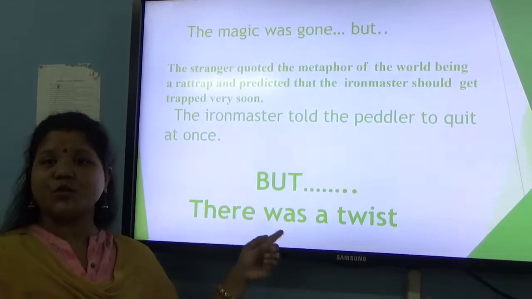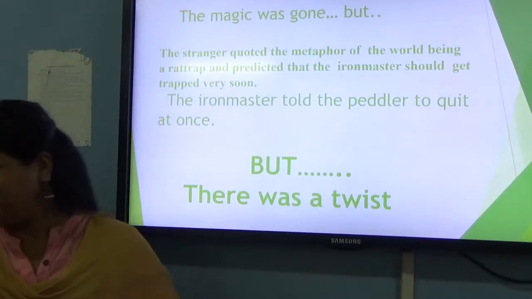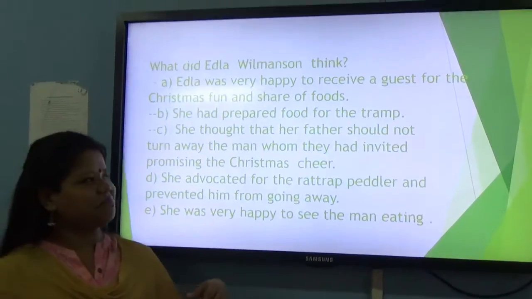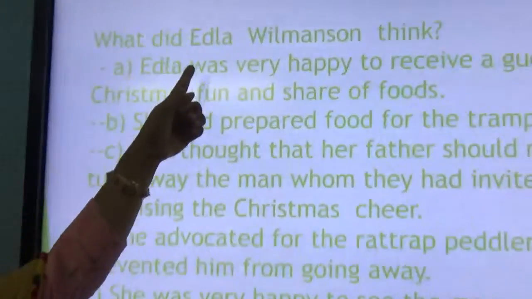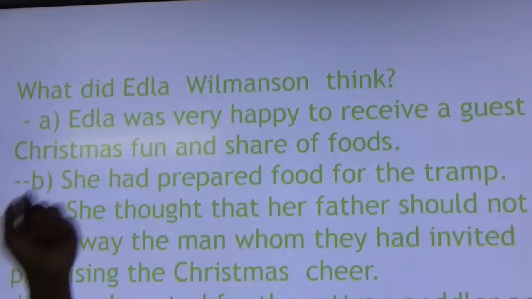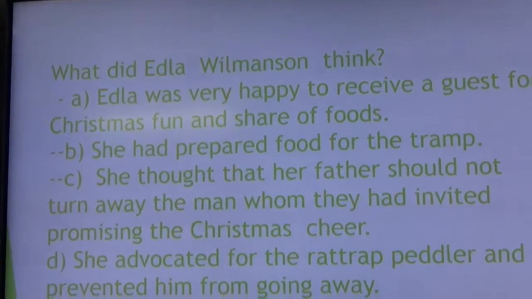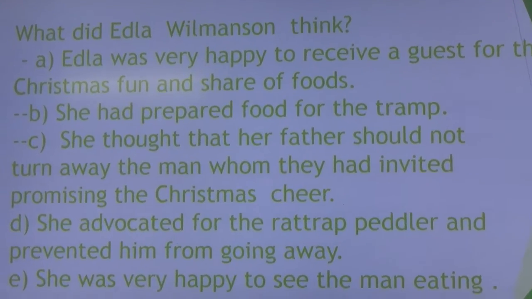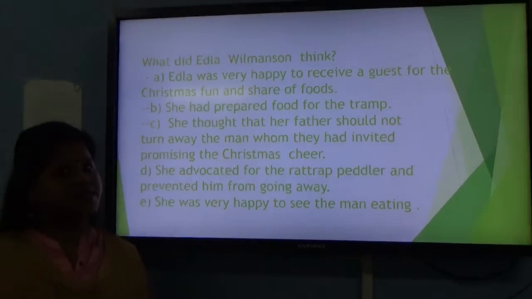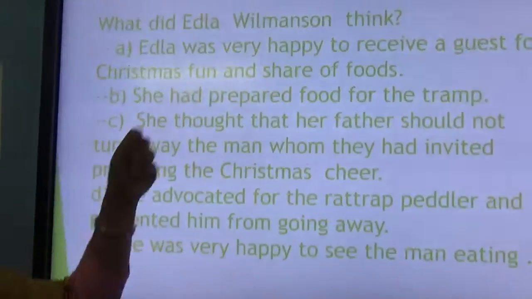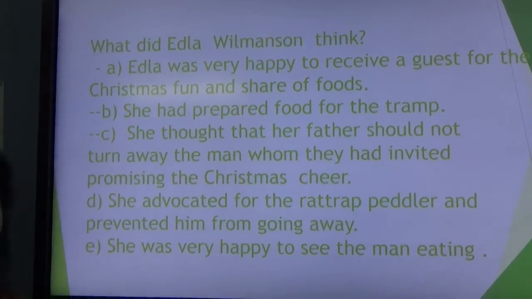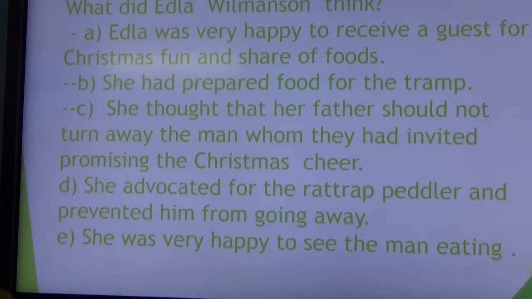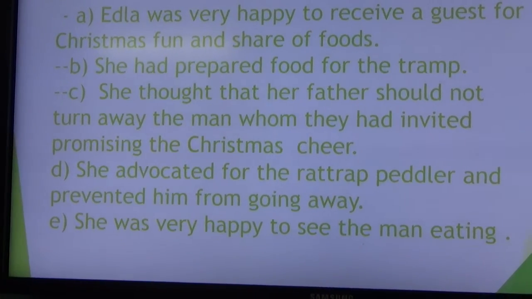But there was a twist. Some alternative incident took place here. What did Edla Willmansson think? The daughter of the ironmaster, what was she thinking? Edla was very happy to receive a guest for the Christmas fun and share of foods. She had prepared food for the tramp.